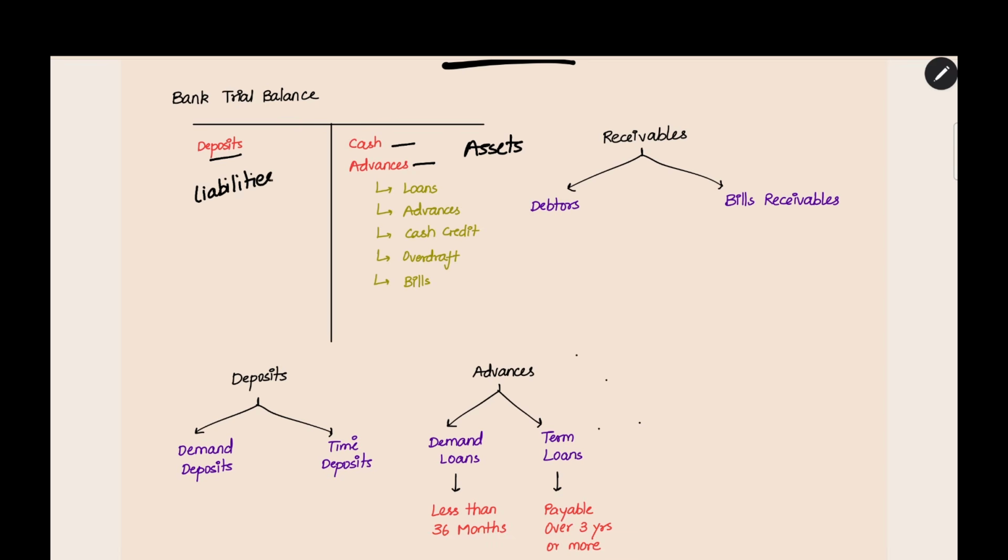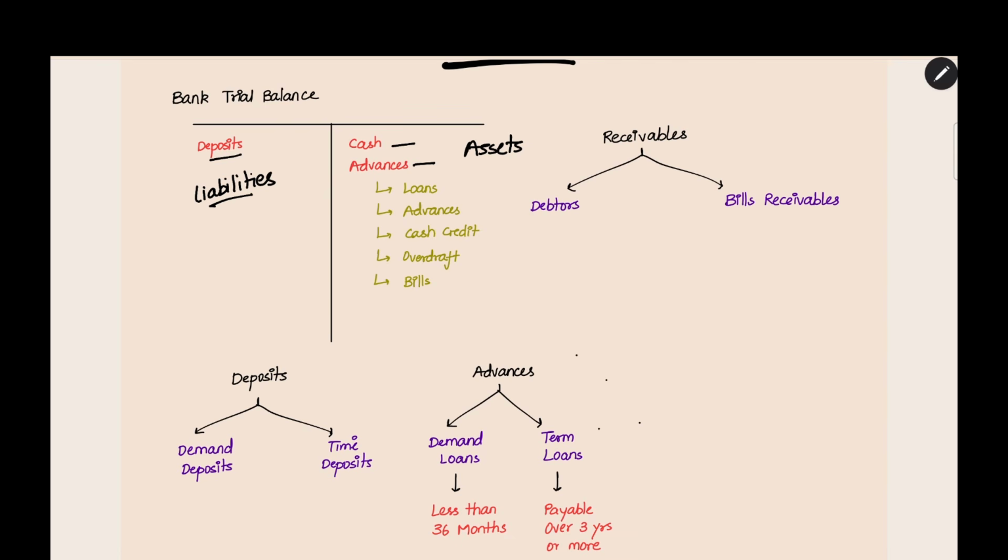What are the liabilities? Deposits, which they get from the public. They use the deposits to give advances to the customers. The deposits they have to repay back to the customers. For example, you open a fixed deposit in the bank for 1 lakh and the tenure is 3 months. After 3 months, the bank has to repay it. So it is a liability.